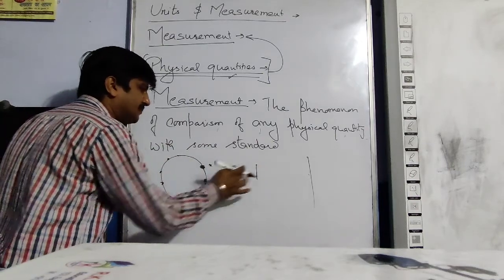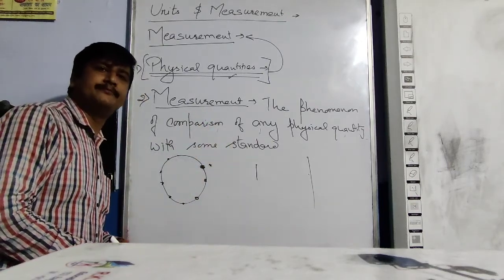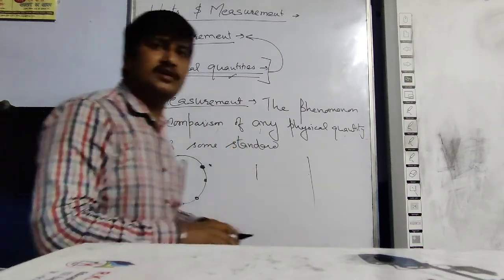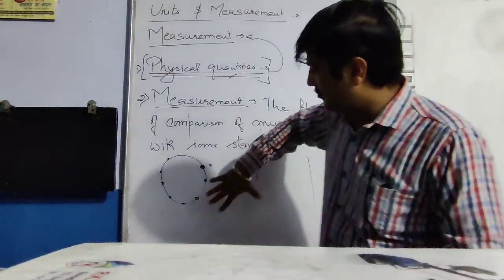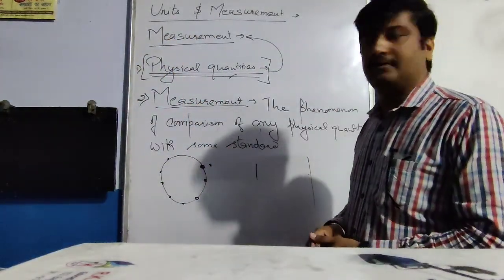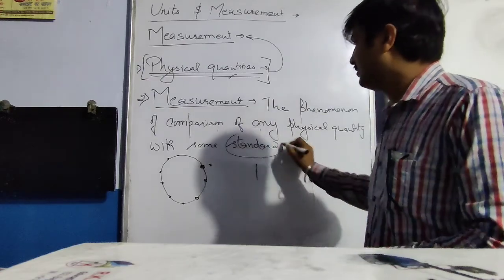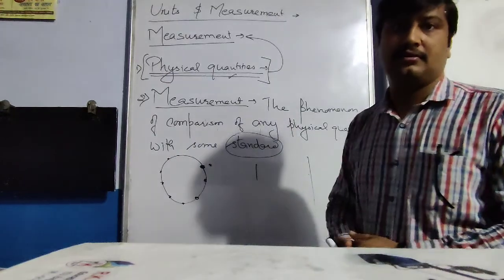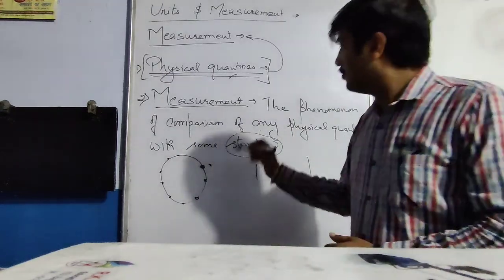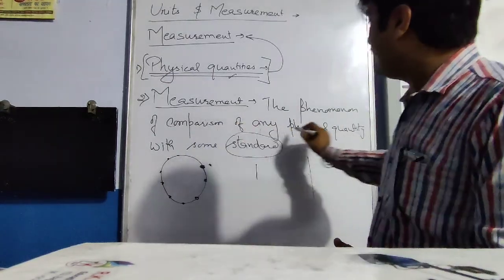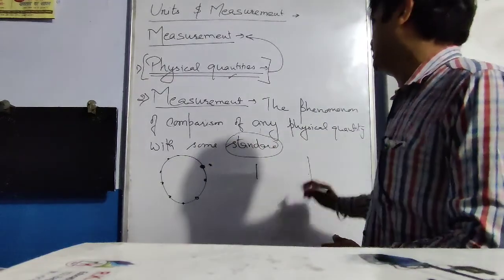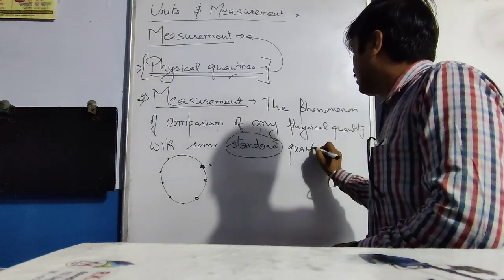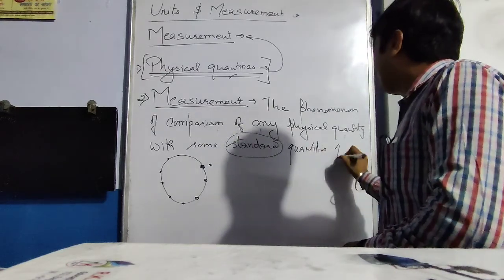If it is within the hand span, you have not to pay any fine. So this hand span, what is hand span? Hand span is again the standard unit of measurement, standard physical quantity with which we measure the distance. So the phenomena of comparison of any physical quantity with some standard quantities of same kind.